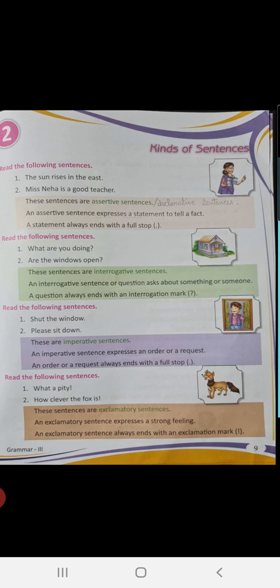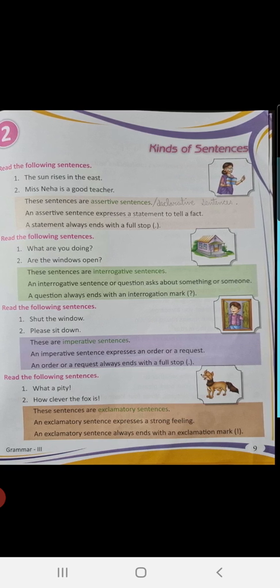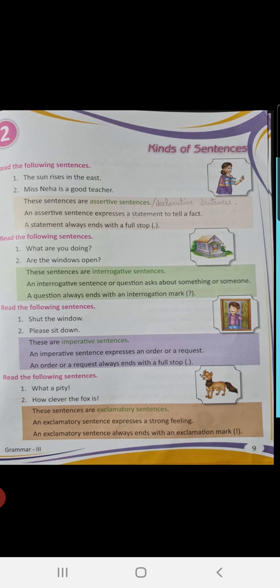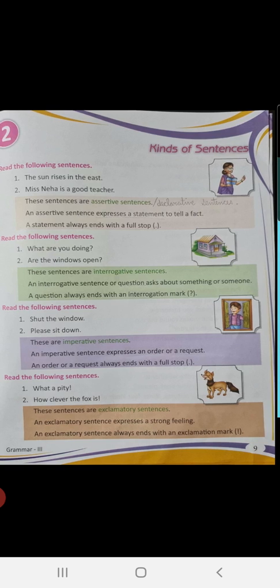Now see the next two sentences. Shut the window. This is a command, children, an order. Please sit down. This is a request. So these two sentences are an example of imperative sentences. An imperative sentence expresses an order or a request. An order or a request always ends with a full stop, children.